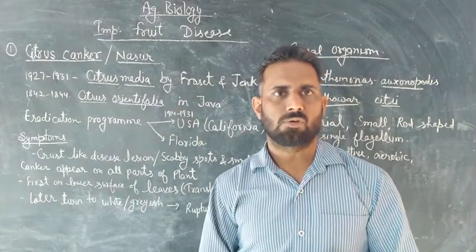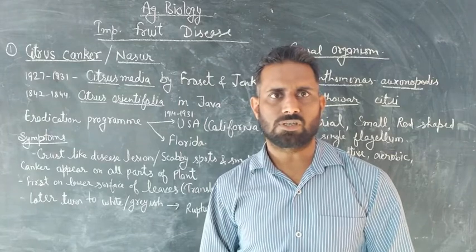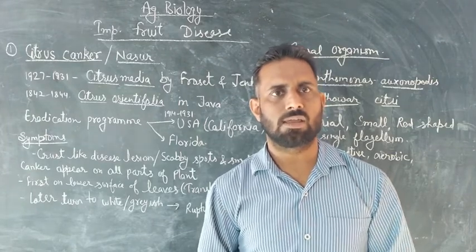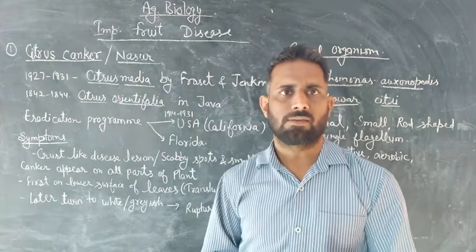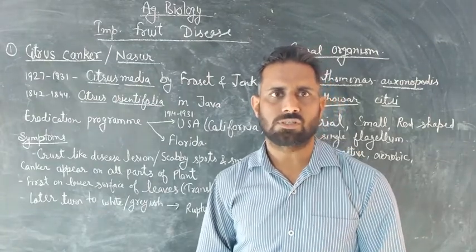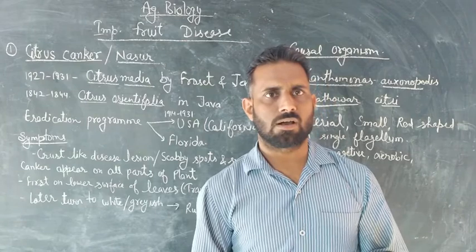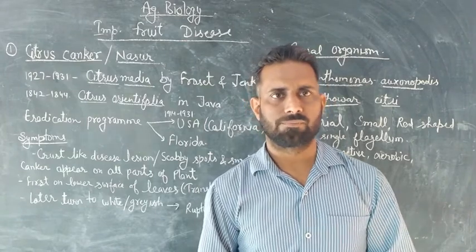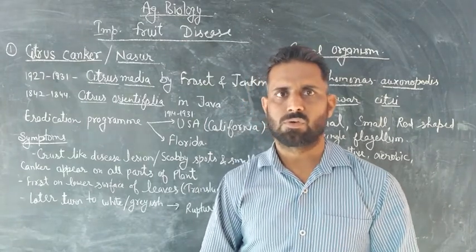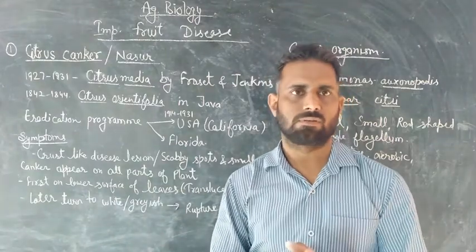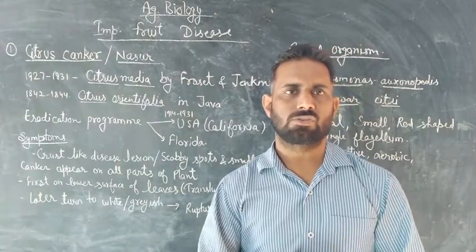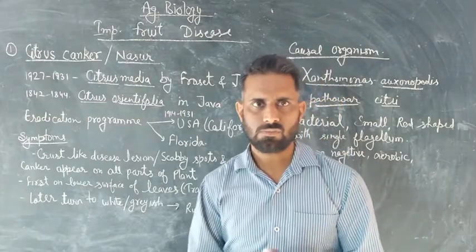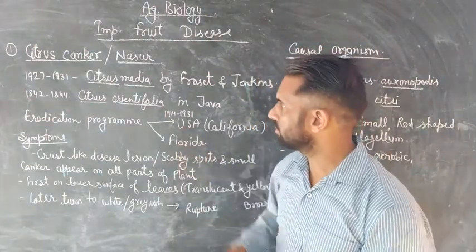The eradication program in Florida is a historical event, because for the eradication of this disease, all citrus gardens were destroyed. Okay, so this is about the history.